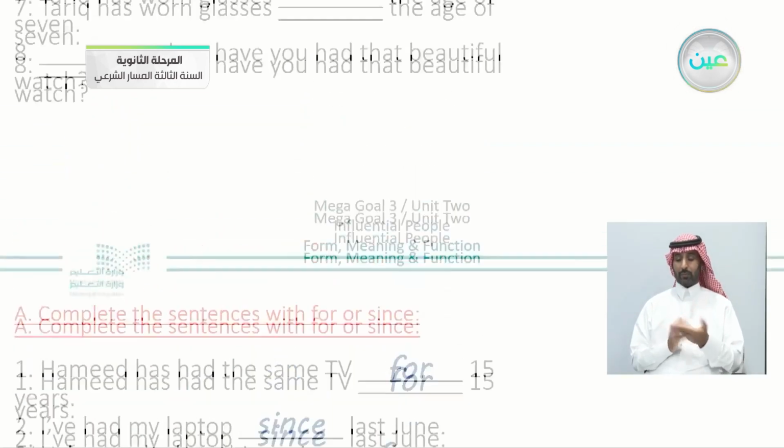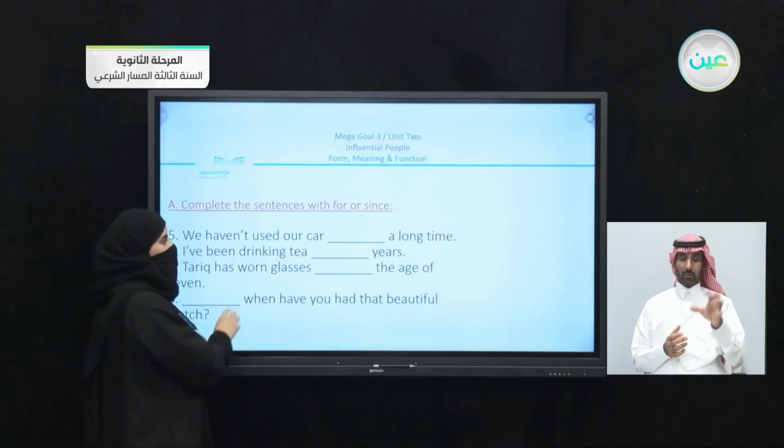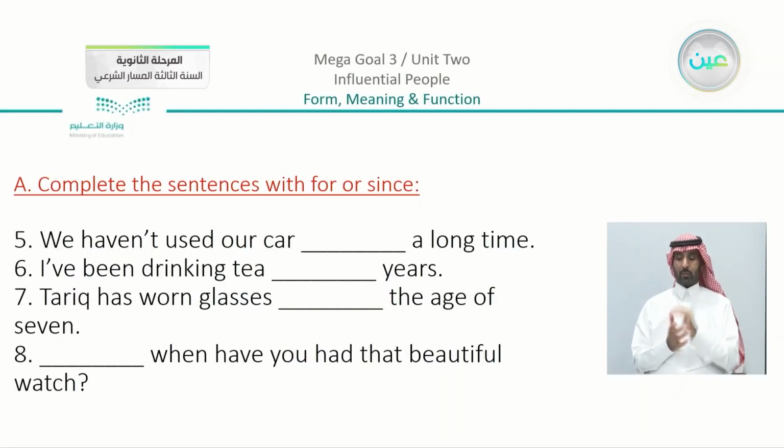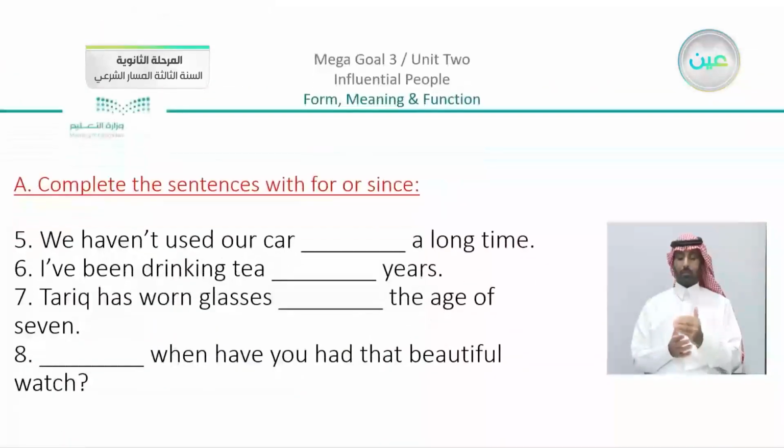Moving on, we have the second part. Now you can see that we have here 5, 6, 7, 8. Now I'm going to leave these for you. You can answer. "We haven't used our car..." Okay, let's just go back a minute. We have here a long time. "I've been drinking tea blank years." "Tariq has worn glasses blank the age of 7," and "blank when you have had that beautiful watch."